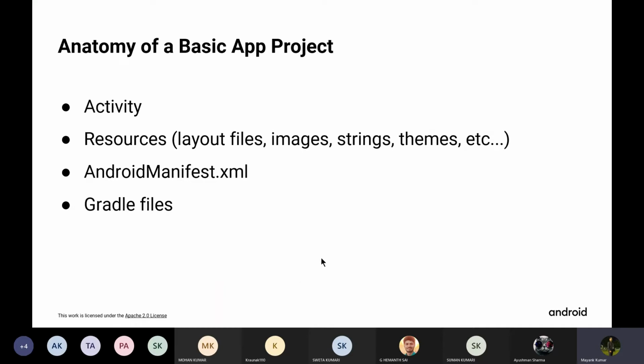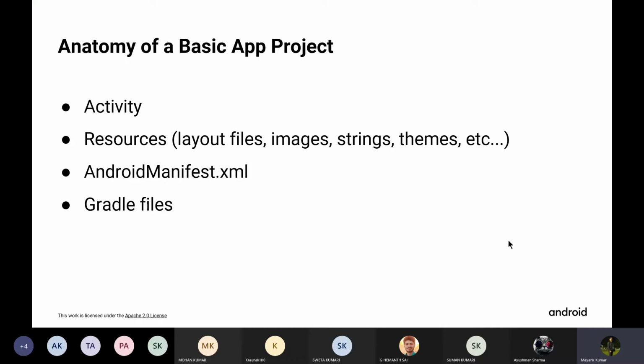I think you have seen it already. Some apps ask permission for your location, or for the storage or your contacts, etc. All these permissions that your app wants are declared here in the AndroidManifest.xml file. Also, it contains other attributes such as your app name or the activities that your app has.